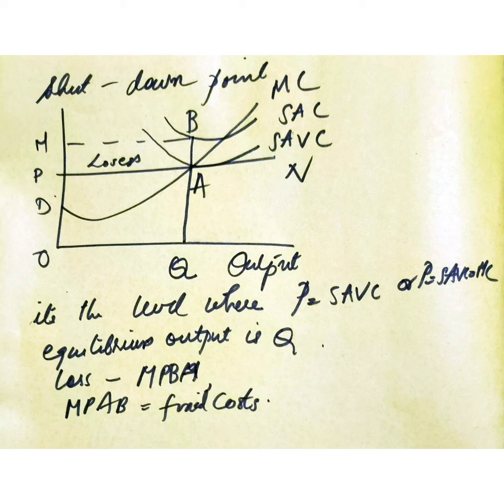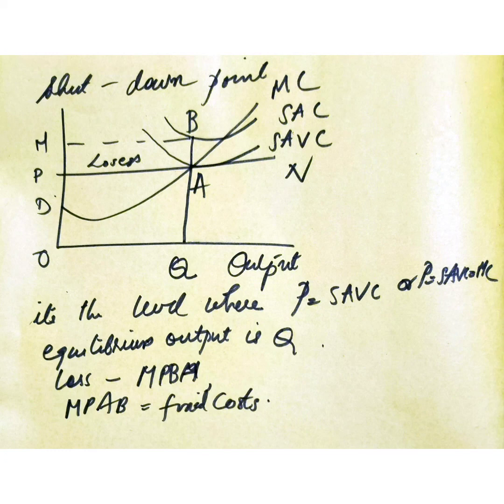At the output level Q, the total loss is MPAB, which is equal to the total fixed cost. So the difference between break-even point and shutdown point is that shutdown point is the closing down point. Break-even point is the condition in which price is equal to MR is equal to MC is equal to SAC. So that means the firm neither earns supernormal profit nor loss.